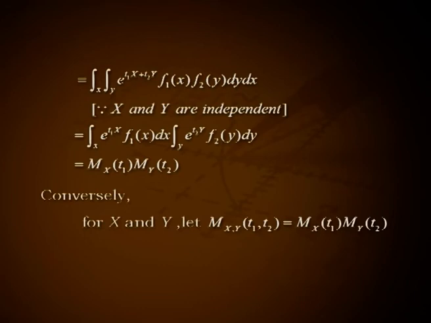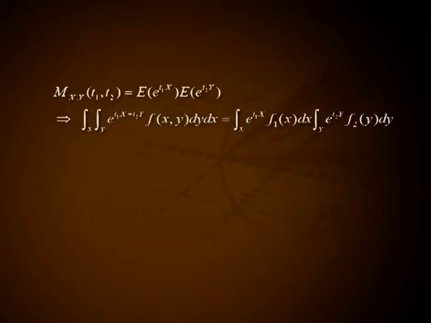Conversely, for X and Y, let M_XY(t1, t2) equal M_X(t1) into M_Y(t2). M_XY(t1, t2) equals expectation of e raised to t1X into expectation of e raised to t2Y. This implies integral over x, integral over y, e raised to t1X plus t2Y f(x,y) dy dx is equal to integral over x e raised to t1X into f1(x) dx into integral over y e raised to t2Y into f2(y) dy.